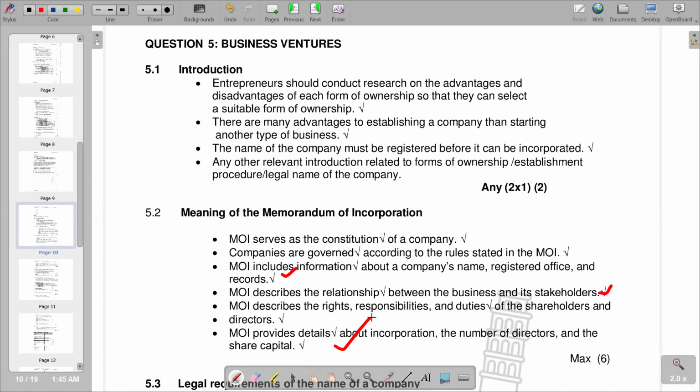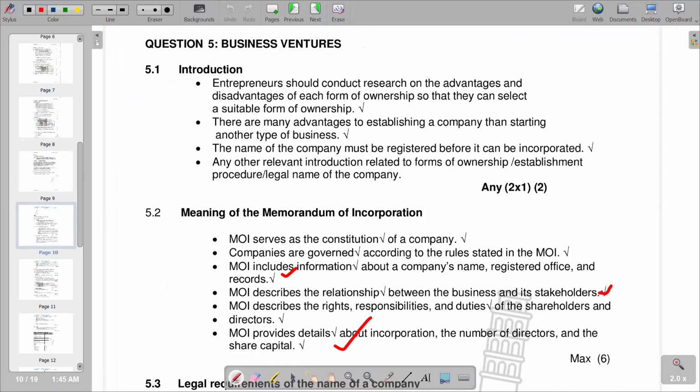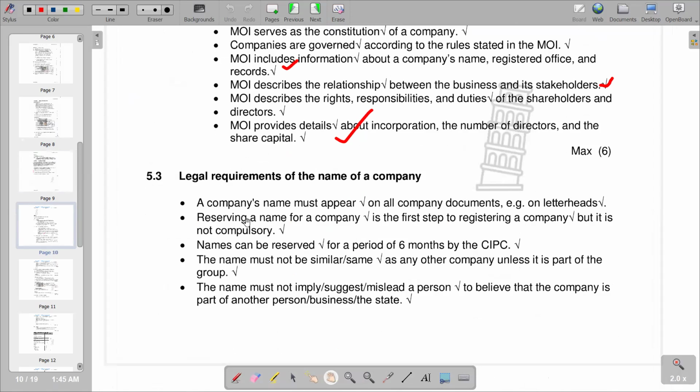So this is what we have on the part of the meaning of incorporation. We go to the next point. It reads, explain the legal requirements of the name of the company. What are the legal requirements that should be there for it to be regarded as a name of a company? So we have those legal requirements also stated in the other section, whereby we're saying the company's name must appear on all documents, for example, on letterheads. That is the first requirement, and that is a legal requirement.